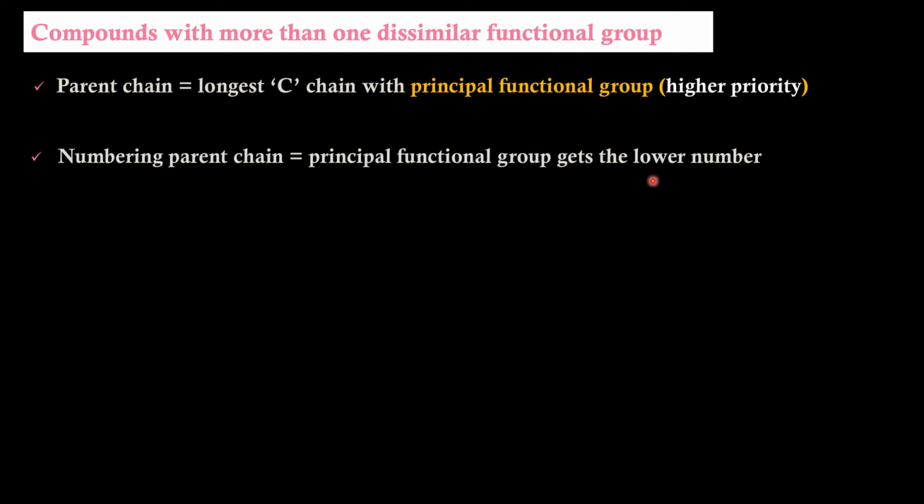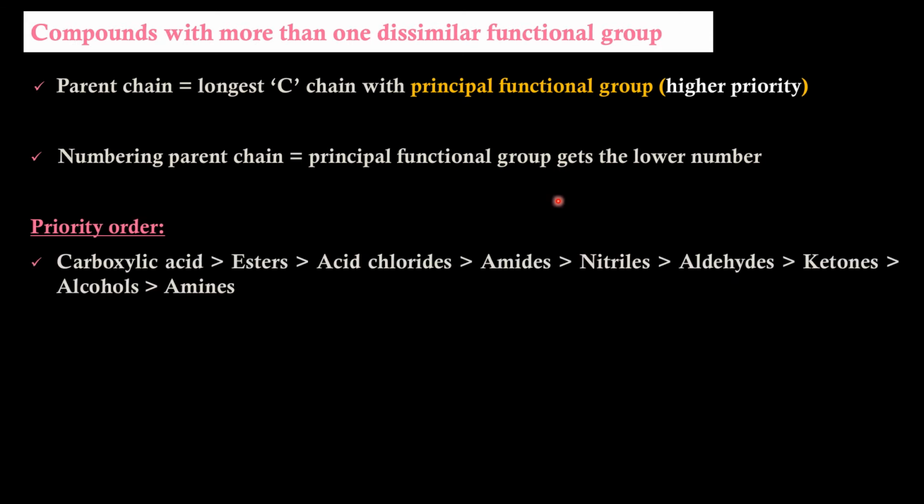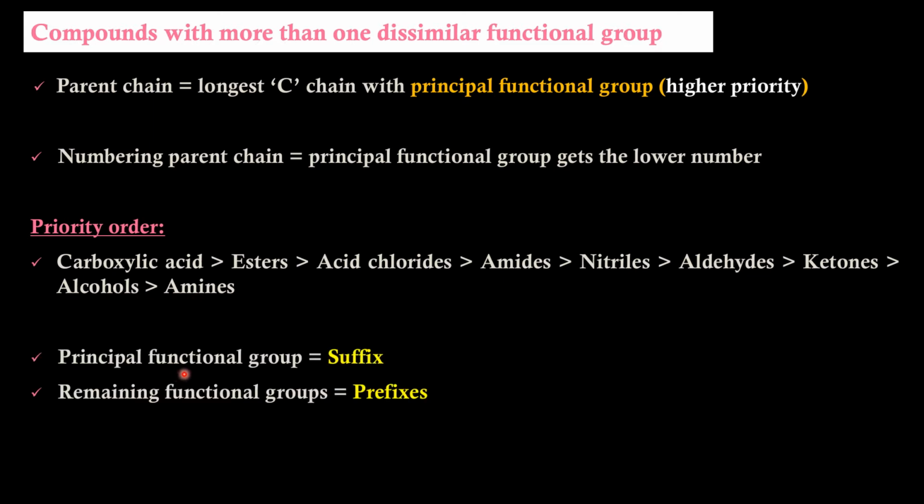To decide the higher priority functional group, order is carboxylic acid is highest priority, then comes esters, acid chlorides, amides, nitriles, aldehydes, ketones, alcohols, amines. Now the principal functional group will act as a suffix. Remaining functional groups will act as prefixes or substituents while giving the IUPAC nomenclature.